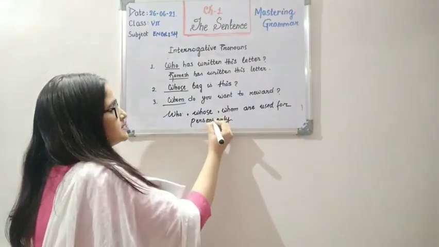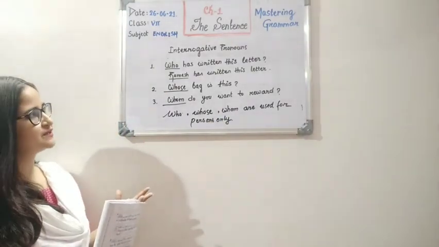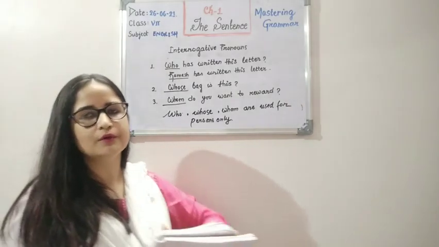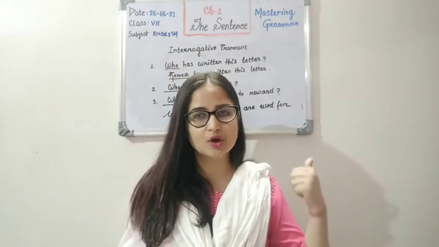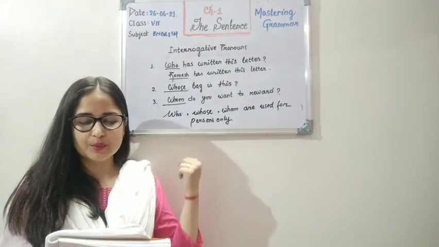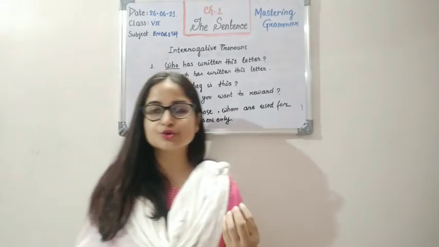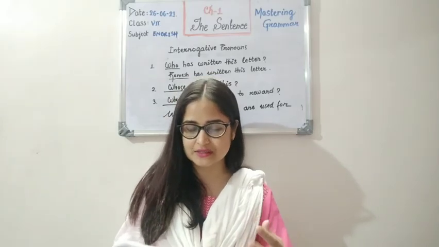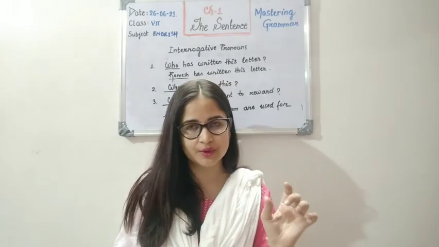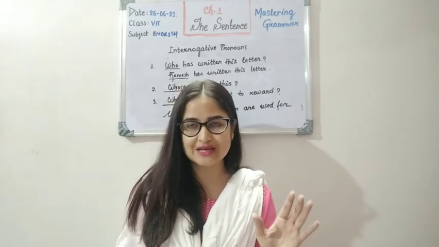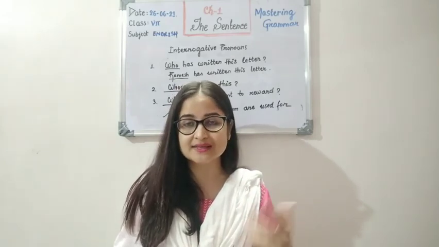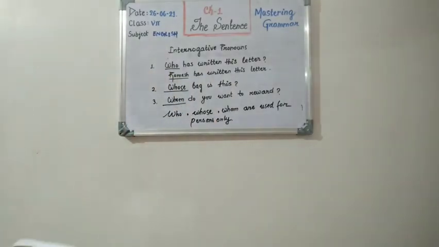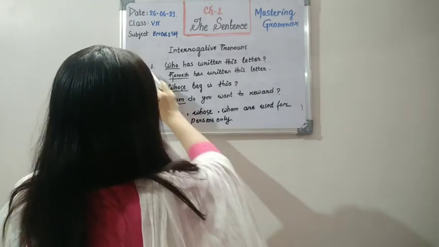Now we will be learning about some WH words, interrogative pronouns that are also used for things, because we now know what we use for people. With who and whom, you need to understand how to use these two words to frame a sentence. Who is used as the subject, and whom is usually asking about the object.